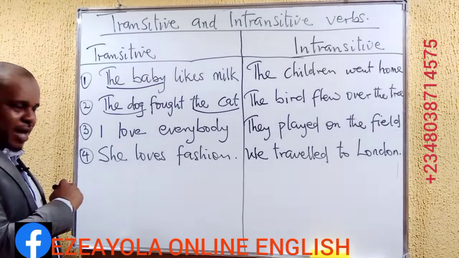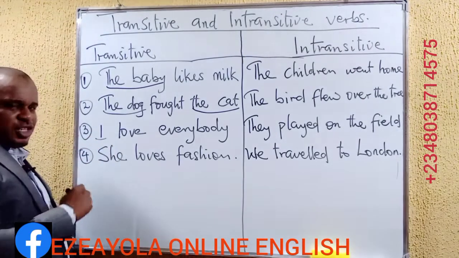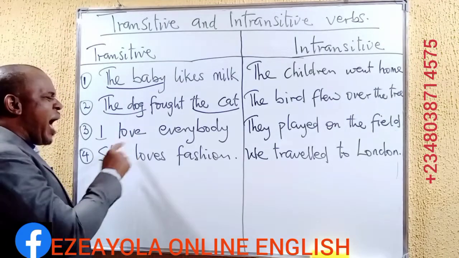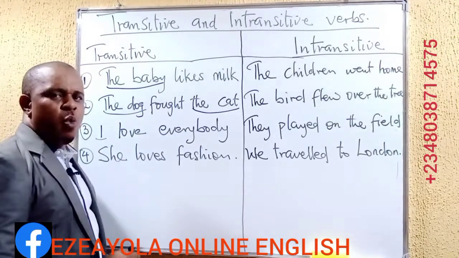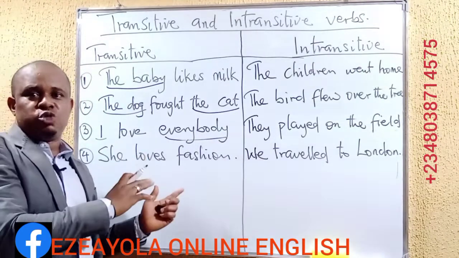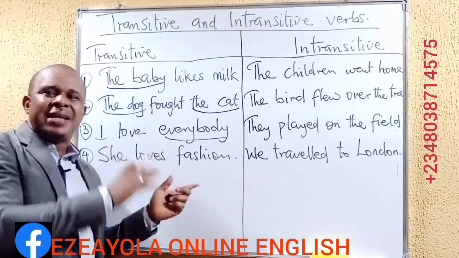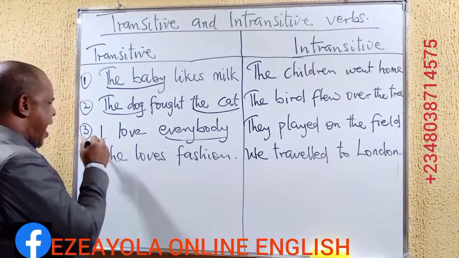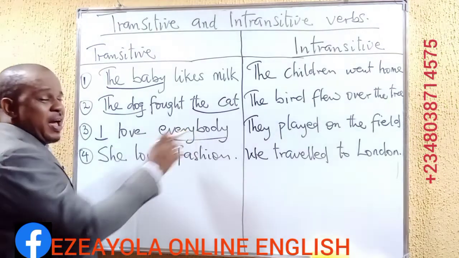Sentence number 3, for example, I is the subject of the sentence. I, personal pronoun. I love everybody. And what is the object? Everybody. Everybody is loved by me. If we want to change this expression from active to passive, it is possible. But that is, by the way, a digression. We have I love everybody.